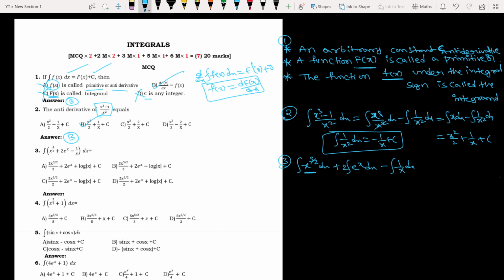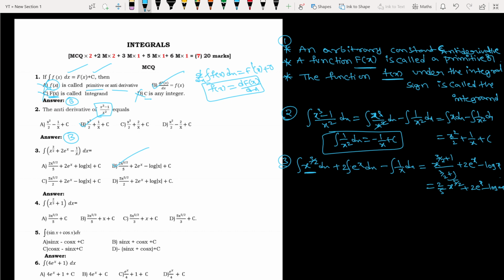So I hope if you know integration formulas, these all are so easy. It looks like x power n. Integration of x power n is what? X to the power 3 by 2 plus 1 by 3 by 2 plus 1, plus 2 integration of e power x, minus integration of 1 by x, what? Log x. So check based on this answer. 3 by 2 plus 1 is 5 by 2, so 2 by 5. 2 by 5 x to the power 5 by 2 plus 2 e power x minus log x plus c. So what is the correct answer? You observe and tell me then now. So 2 by 5 x to the power 5 by 2 plus 2 e power x. Okay, I can feel that option B is the correct answer.